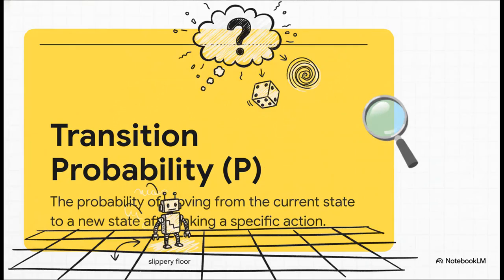But here's where it gets interesting. The world is uncertain. If the robot decides to move left, will it for sure end up 1 square to the left? What if the floor is a little slippery and it overshoots? The transition probability is what captures this randomness. It tells us the odds of landing in different future states for every action we take.